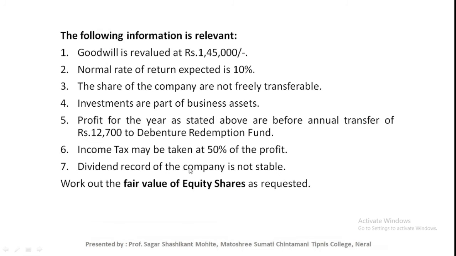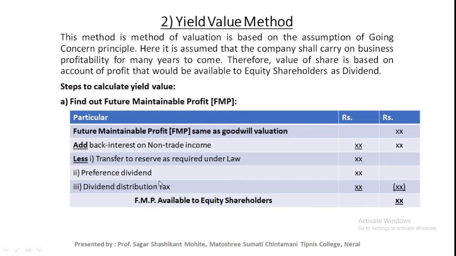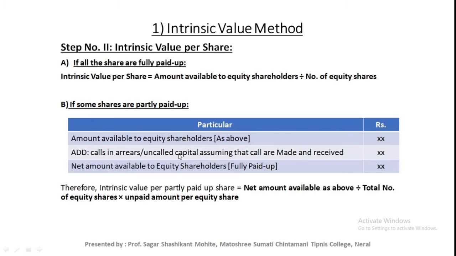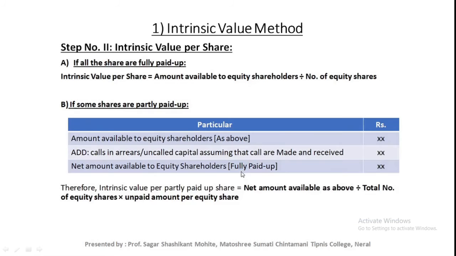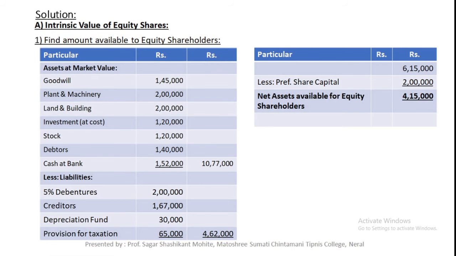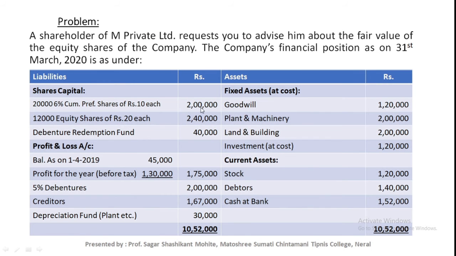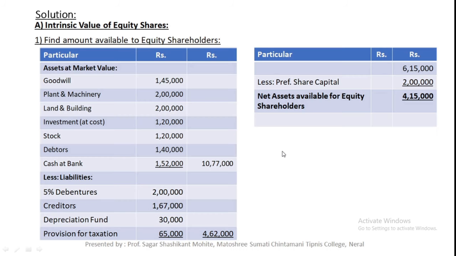Deduct the preference share capital, as per our formula: less dues to preference shareholder. That means preference share capital. If there are any arrears of preference dividend, then we also need to deduct that. Preference share capital is rupees 2 lakh. There are no arrears of preference dividend. So the final net asset available to equity shareholder is rupees 4,15,000. This is the first step answer.